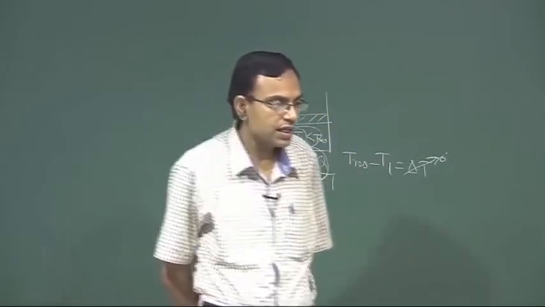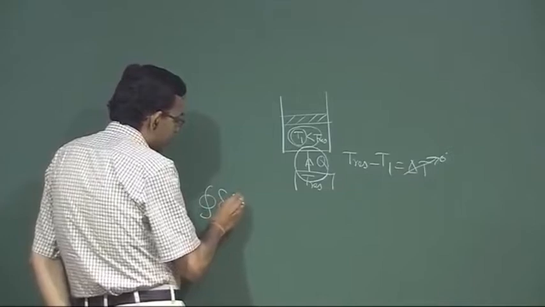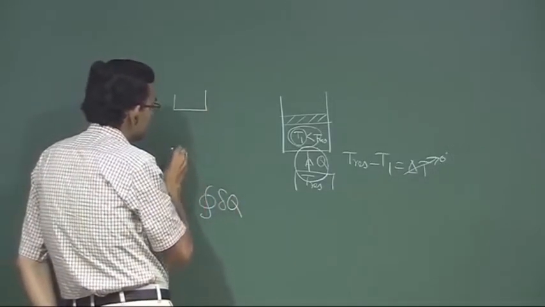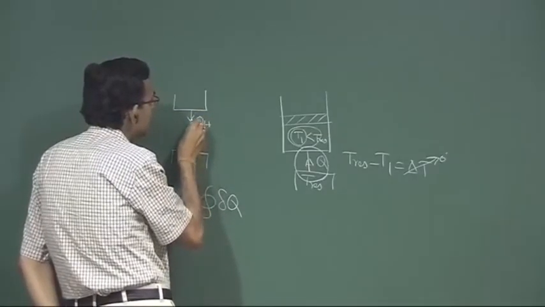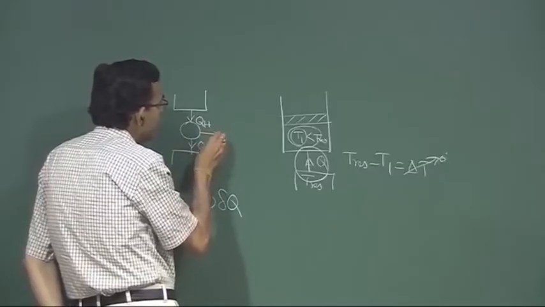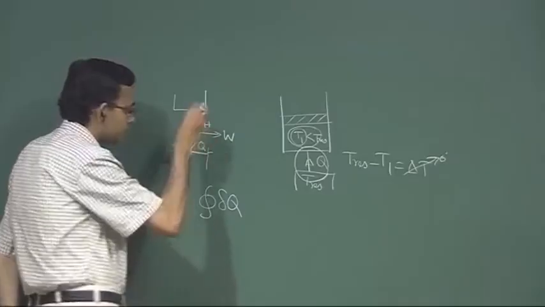Let us consider the second statement. Cyclic integral of del Q may tend to 0 for irreversible heat engines. Let us say there is a heat engine which takes heat QH, rejects heat QL and does some work W in a cyclic process.